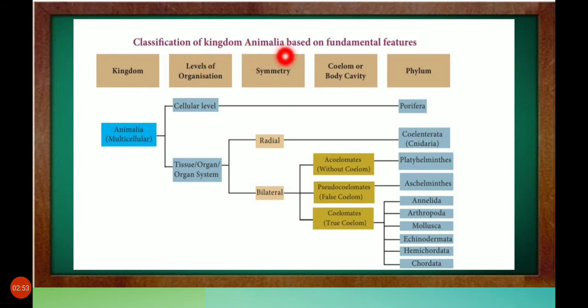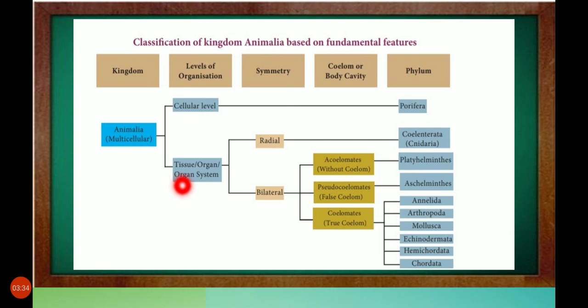Classification of kingdom Animalia based on fundamental features. This lesson is about animals, so it is Animalia. Kingdom Animalia is multicellular. Animals are made up of many cells. Level of organization. There are two types. Cellular level means developed by only cells, that is Porifera. It doesn't have symmetry, there are no body parts, it doesn't have coelom, no body cavity.